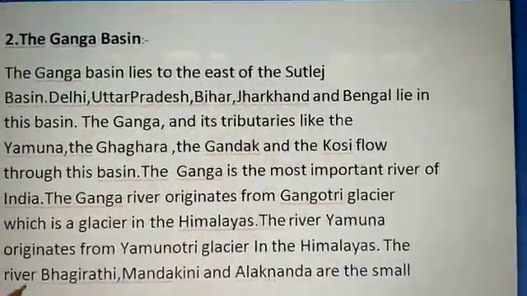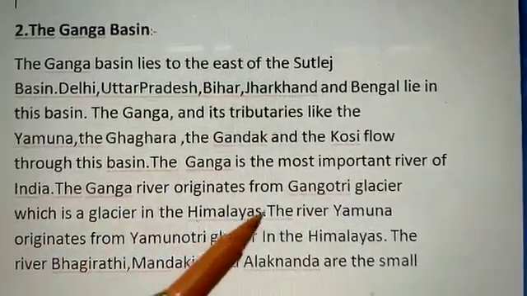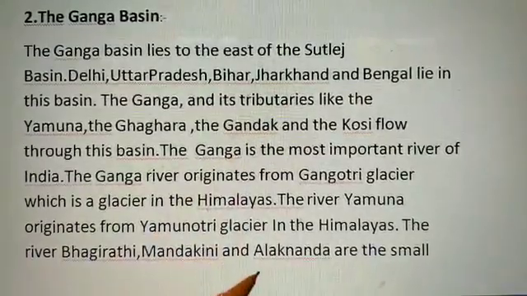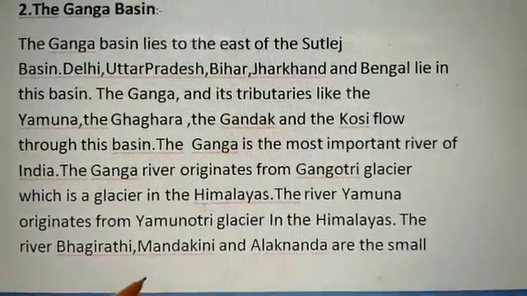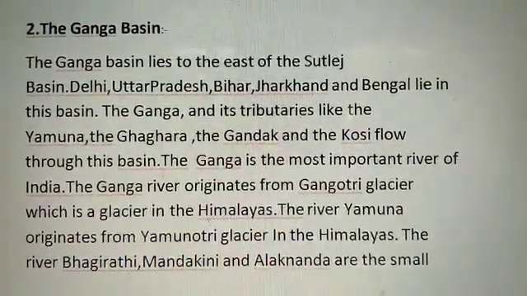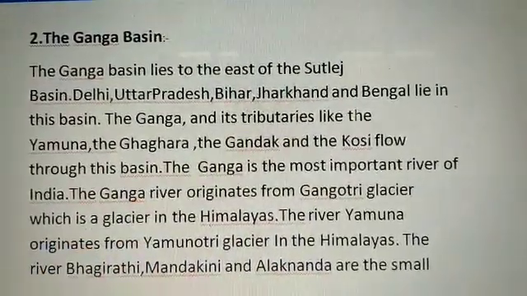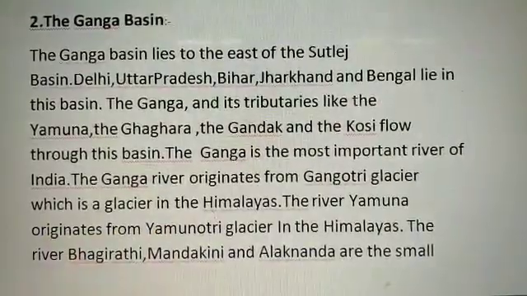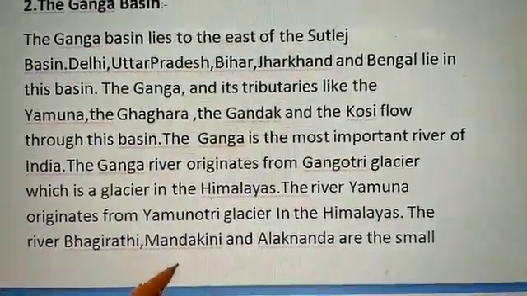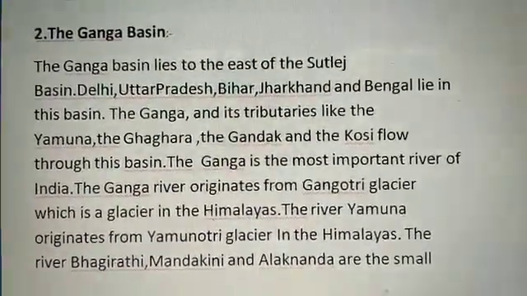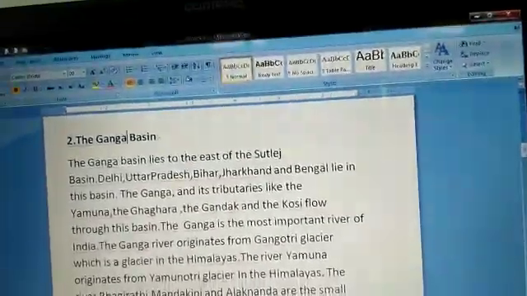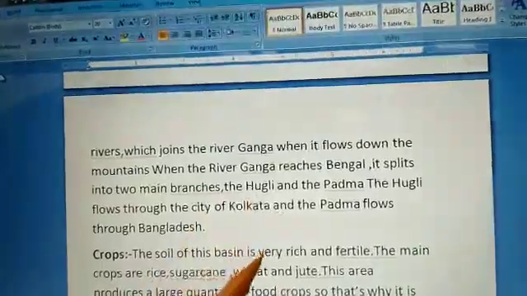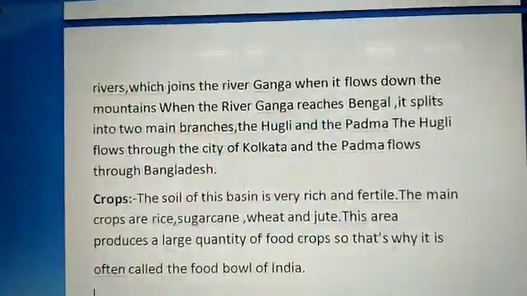It originates from the Gangotri Glacier in the Himalayas, and the river Yamuna originates from the Yamunotri Glacier in the Himalayas. The other main rivers of the Ganga basin are Bhagirathi, Mandakini and Alaknanda. They are all small rivers which join the river Ganga as it flows down the mountains.